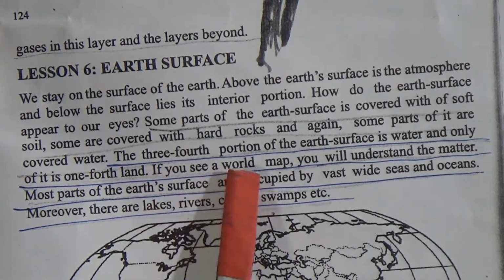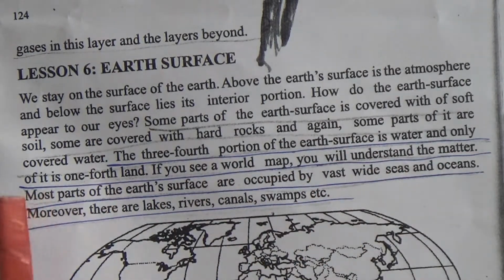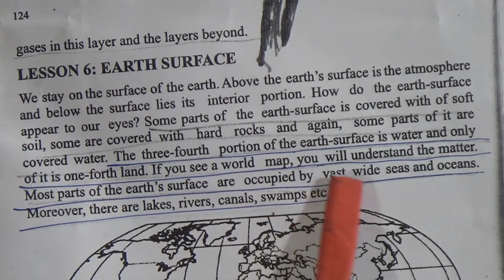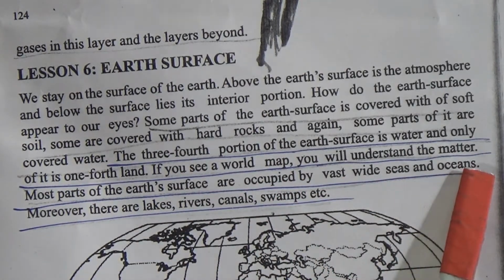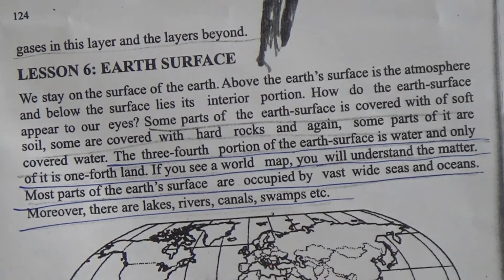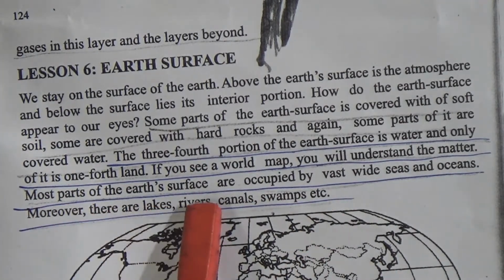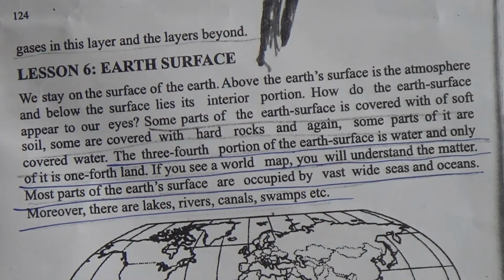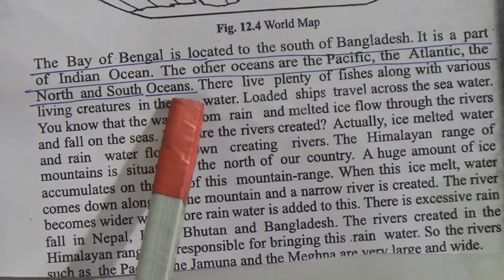If you see a world map, you will understand the matter. Most parts of the earth's surface are occupied by vast wide seas and oceans. Moreover, there are lakes, rivers, canals, swamps, etc. The Bay of Bengal is located to the south of Bangladesh. It is a part of the Indian Ocean. The other oceans are the Pacific, the Atlantic, the North and the South Oceans.